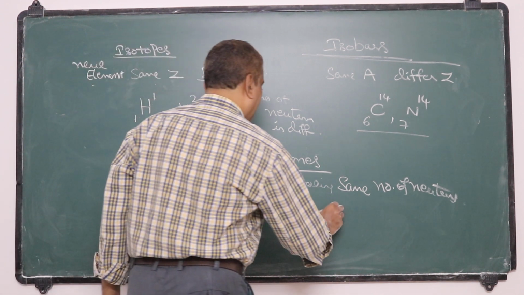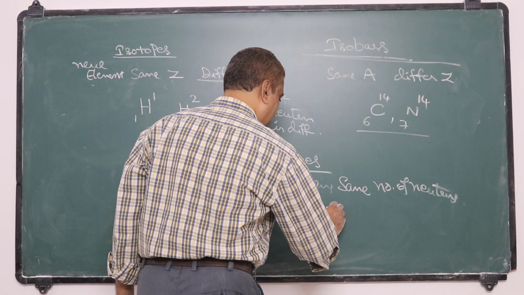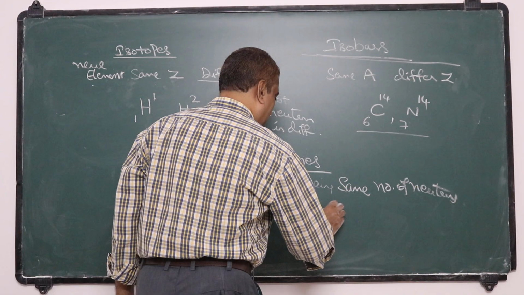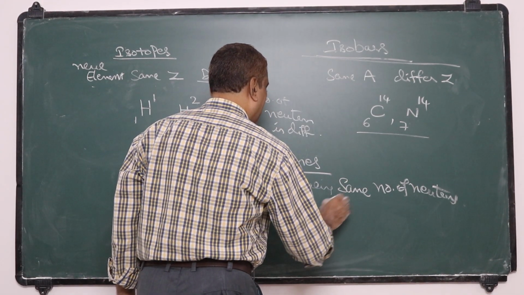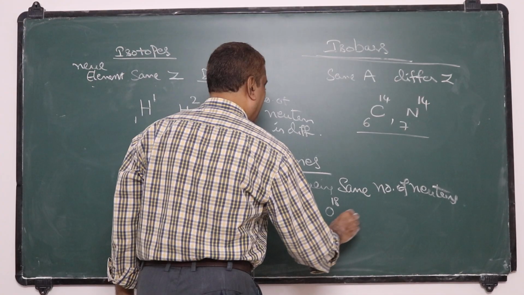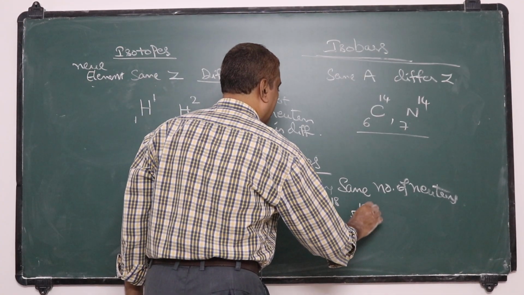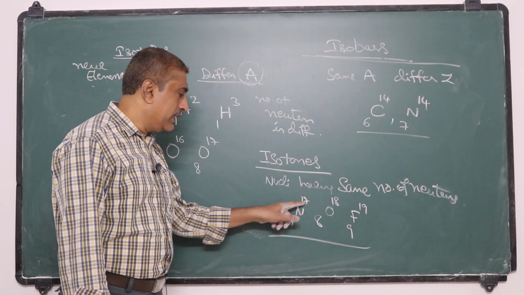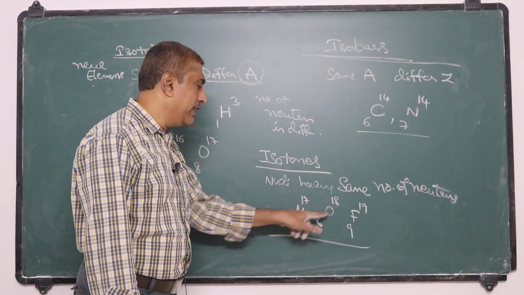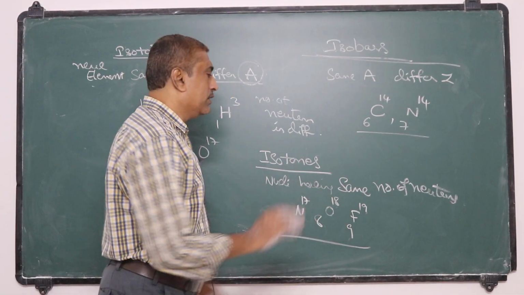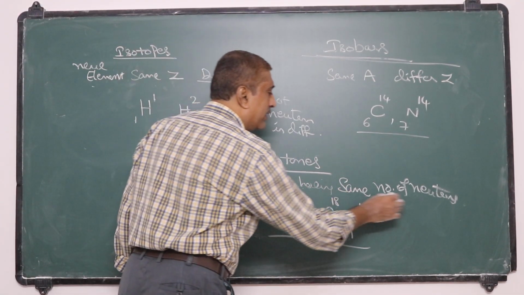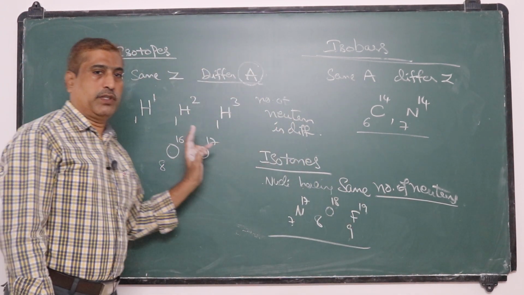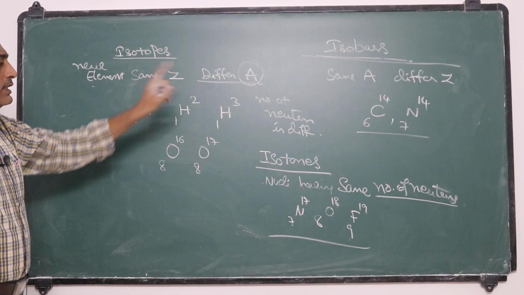Suppose O 8 18, N 7 17, F 9 19. That means the number of neutrons here is 17 minus 7 is 10, here 18 minus 8 is 10, 19 minus 9 is 10. So isotones means nuclei having the same number of neutrons. Those are called isotones.